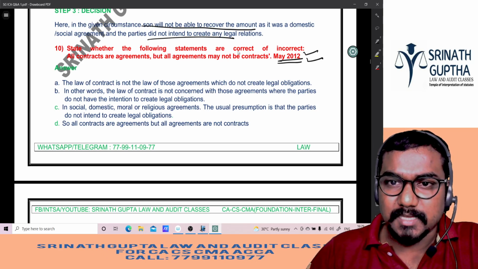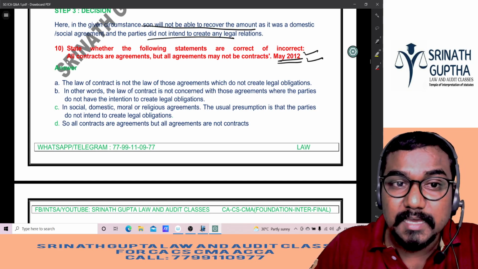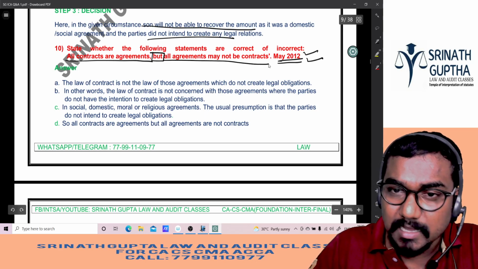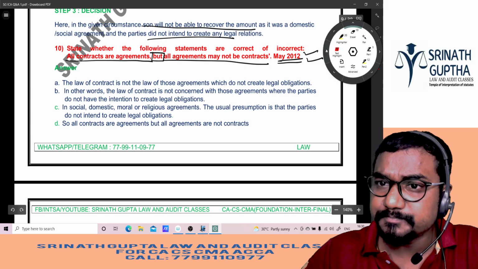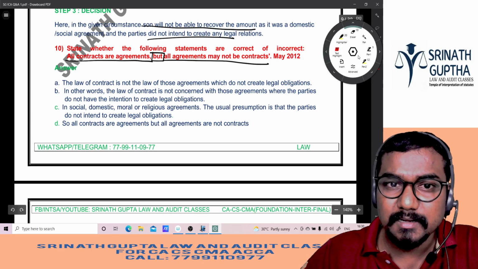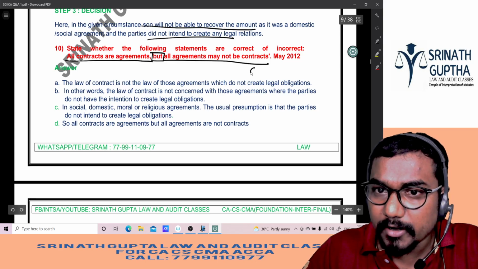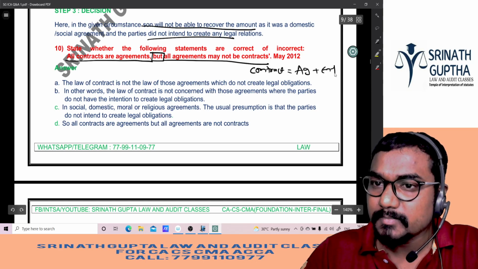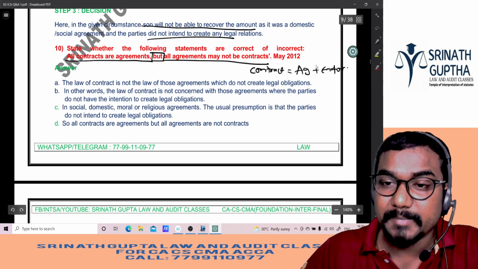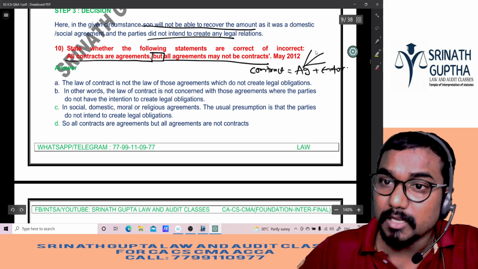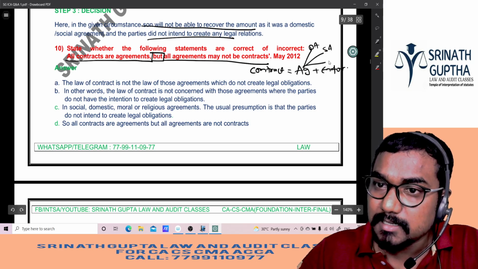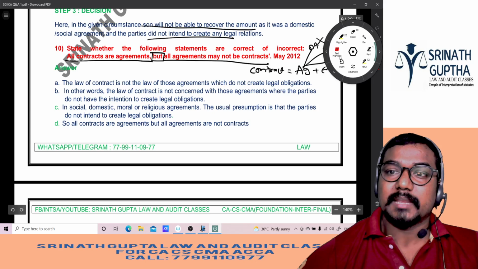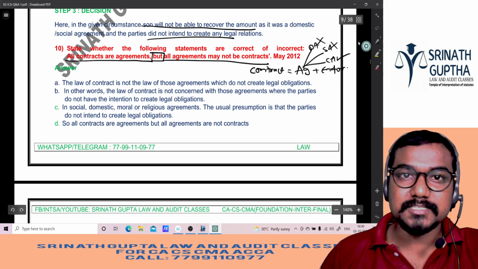State whether the following statements are correct or incorrect. All contracts are agreements, but all agreements are not contracts. So statement is true, no beta? All contracts are agreements only. Why? Because contract means agreement plus enforceability. So all contracts are agreements, but agreements are 3 types, beta: domestic agreements, social agreements, commercial agreements. They will not become contracts. Only commercial agreements will become the contracts. So above statement is true.